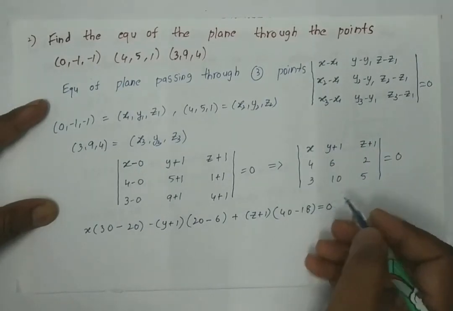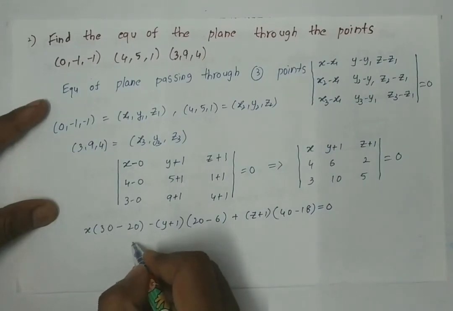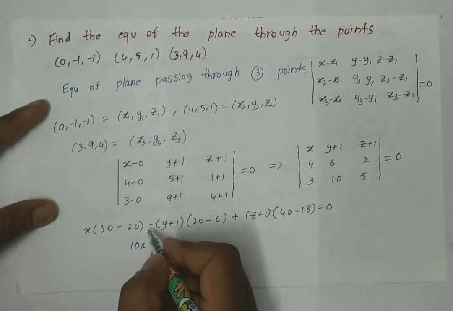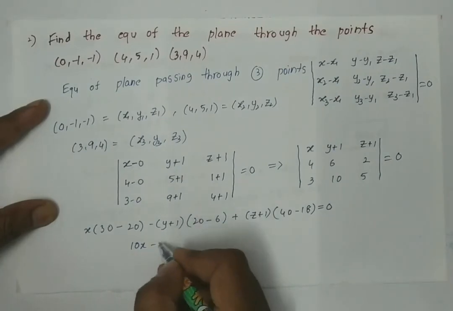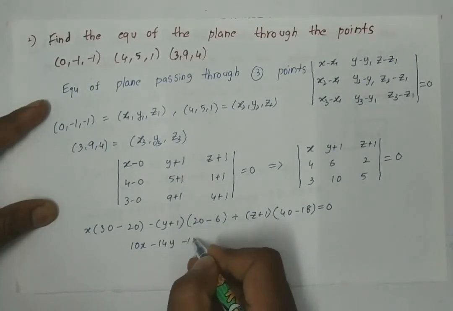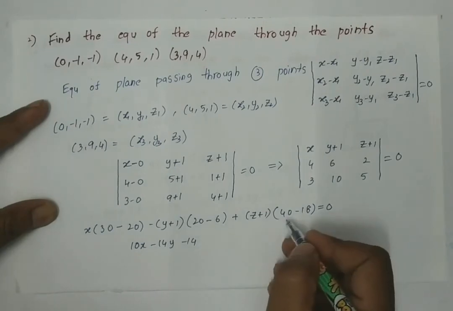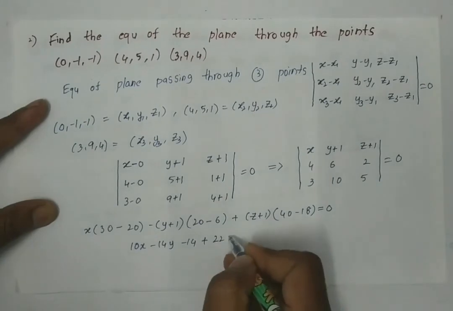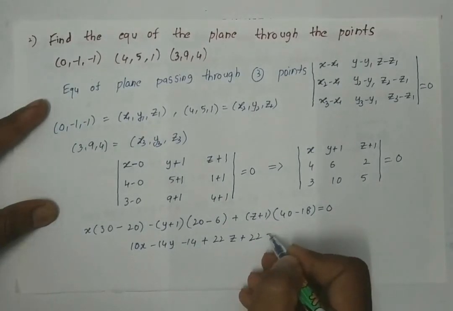30 minus 20 is nothing but 10x. Next, 20 minus 6 is 14, and 14 into y plus 1 is minus 14y minus 14. 40 minus 18 is 22, so 22z plus 22 is equal to 0.